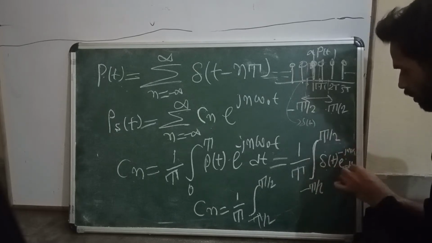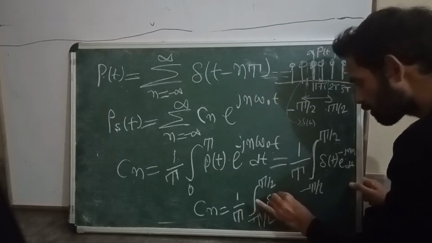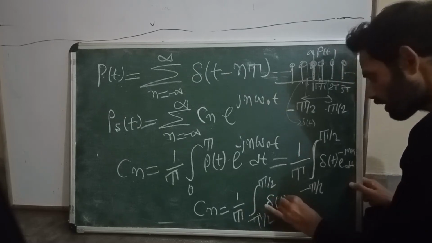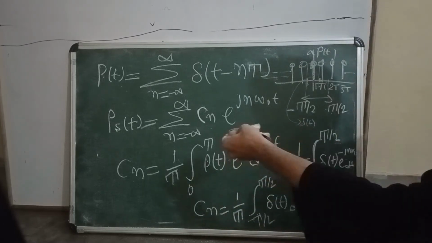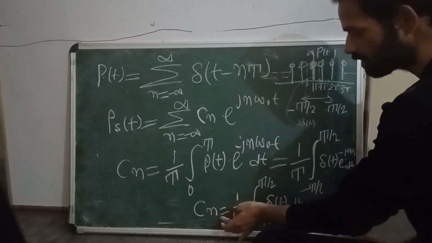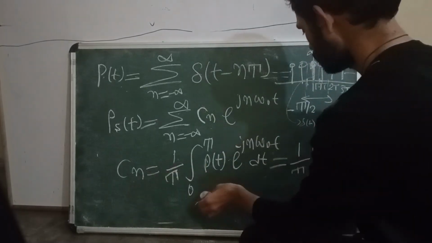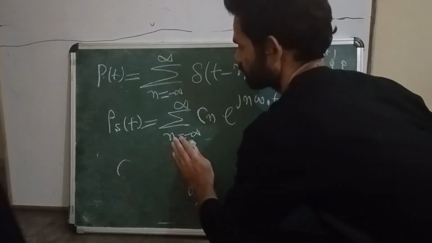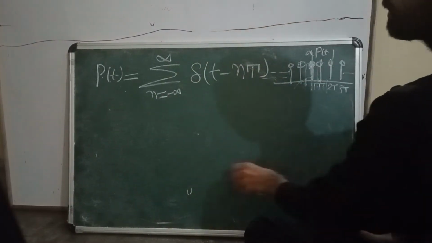Here what we will apply? The sampling property. So what is the sampling property?